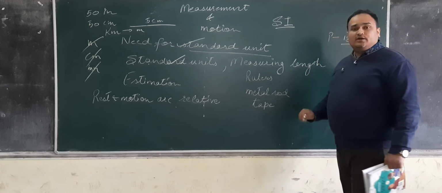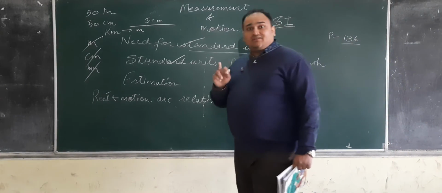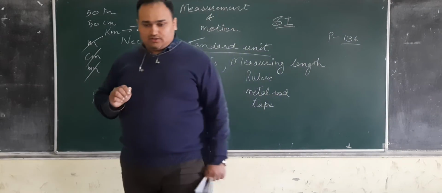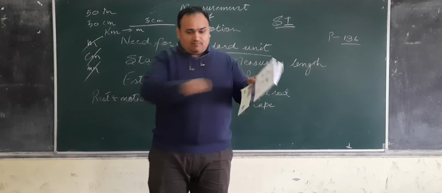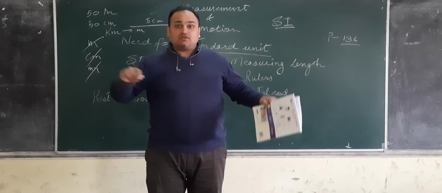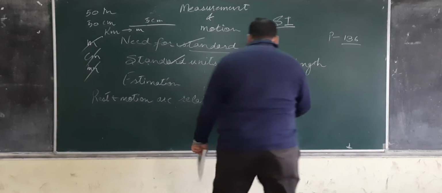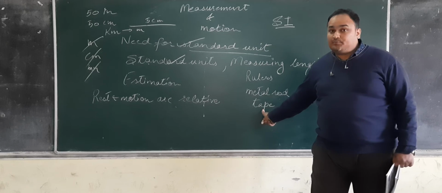Similarly, a metal rod. A 1 meter rod is at the cloth shops. Every cloth shop has it, where they use this metal rod to check the length of the cloth. Okay. Then last is the tape.